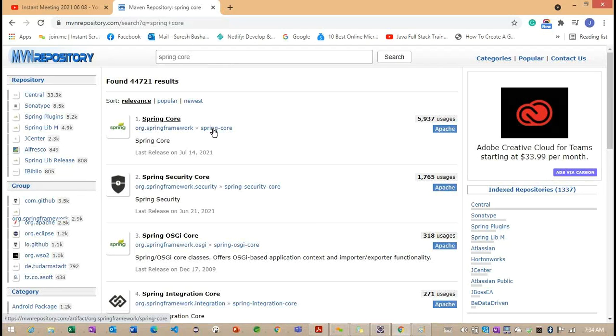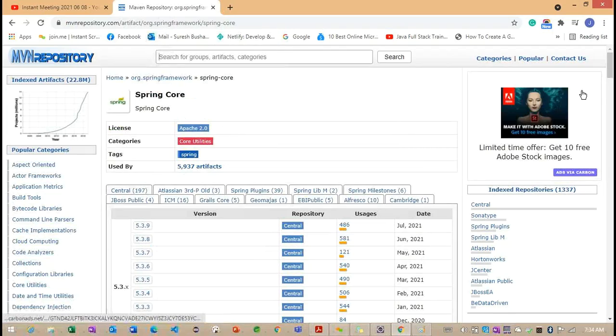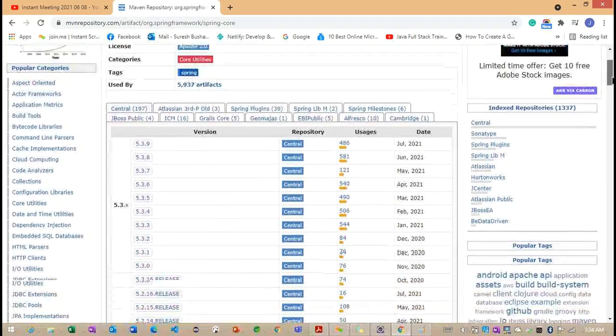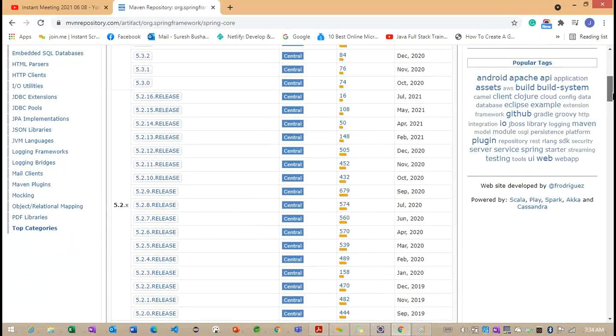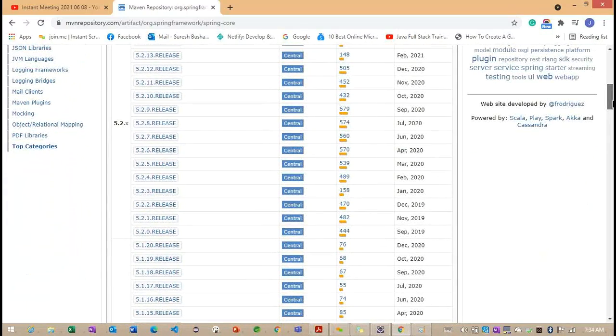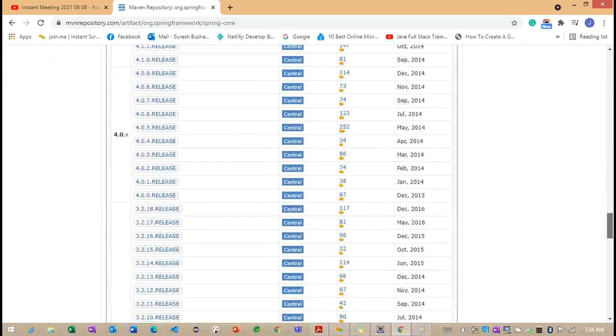Spring core. Inside this Spring core, first we'll focus on the 3 version. Basically, we'll discuss the 3, 4 and 5 versions. The current version is 5.2.13. That version we are going to discuss in our Spring Boot concepts. Getting the point? So 3 and 4 we discuss in Spring, and the 5th version in Spring Boot.